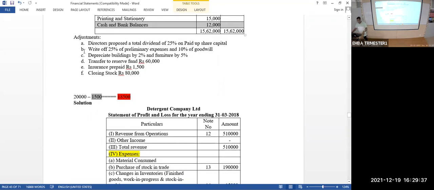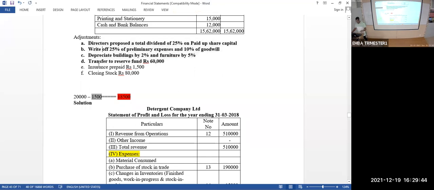Okay. Next, come to this. Some items are mixed in here. These are all the things we have already considered, right? But this insurance prepaid, what does it mean? Insurance prepaid, we paid in advance. How much was the insurance premium?